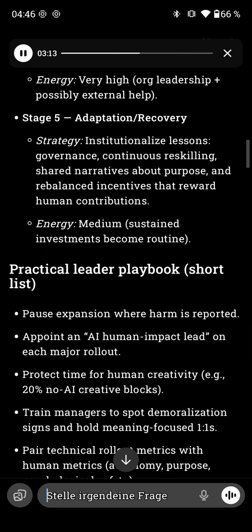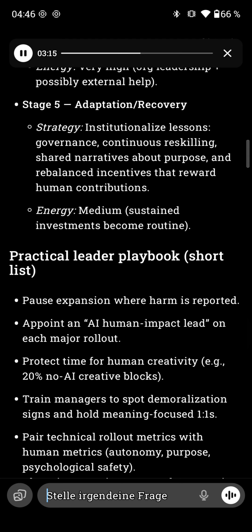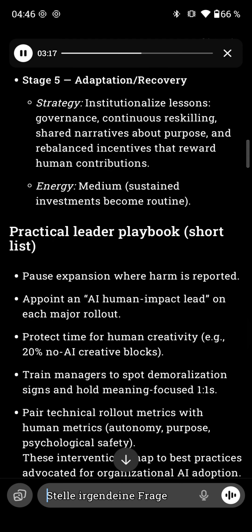Stage 5, adaptation and recovery. Strategy: institutionalized lessons, governance, continuous reskilling, shared narratives about purpose, and rebalanced incentives that reward human contributions. Energy: medium, sustained investments become routine.